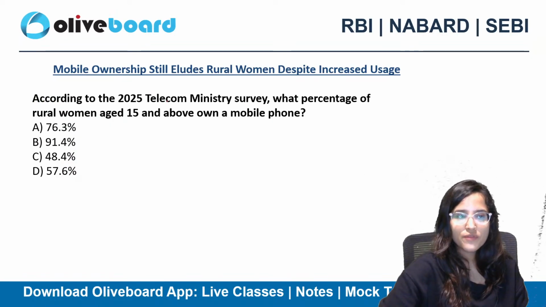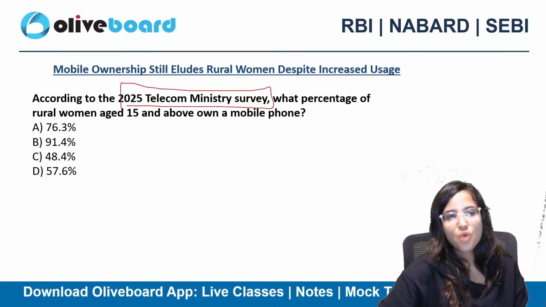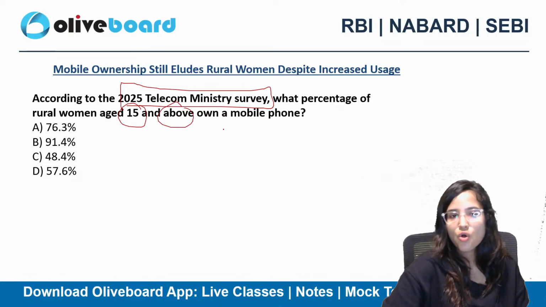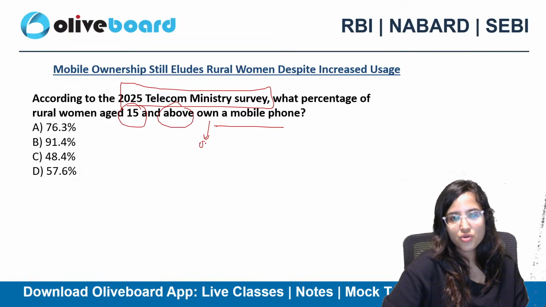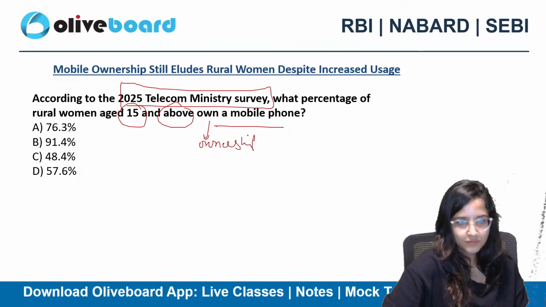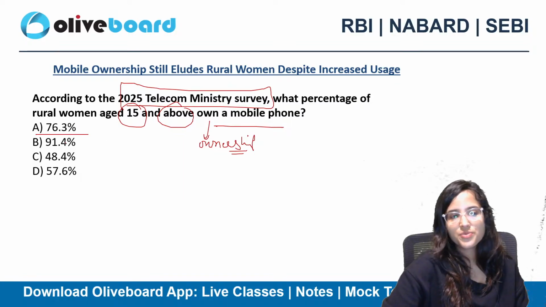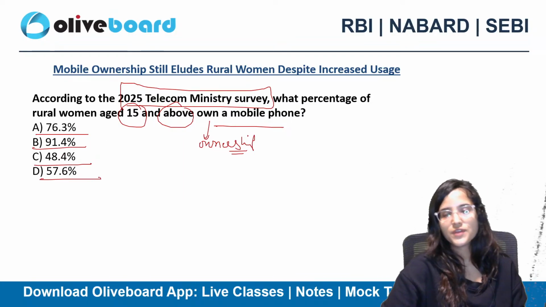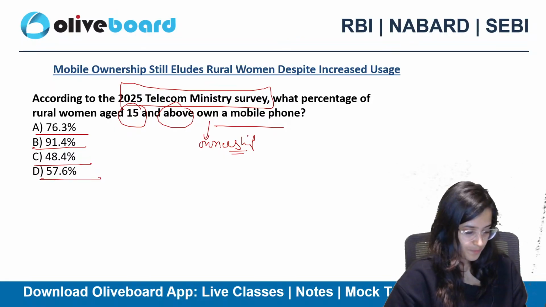According to the 2025 Telecom Ministry survey, what percentage of rural women aged 15 and above own a mobile phone? We're talking about ownership here. 76.3%, 91.4%, 48.4%, or 57.6%?